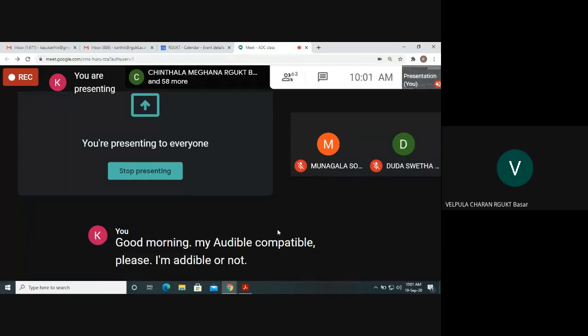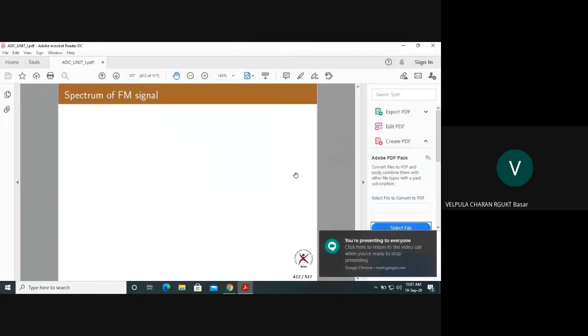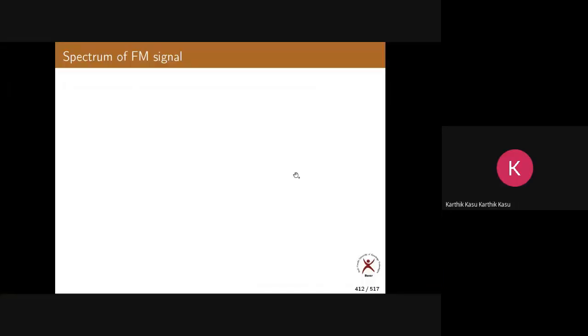Yes, sir. So let us start today's class. Yesterday, in the last class, we saw how to draw the spectrum of an FM signal. As I told you already, since FM is a non-linear system, it is very difficult to draw the spectrum for any arbitrary message signal. So here we draw the spectrum only for a sinusoidal message signal.